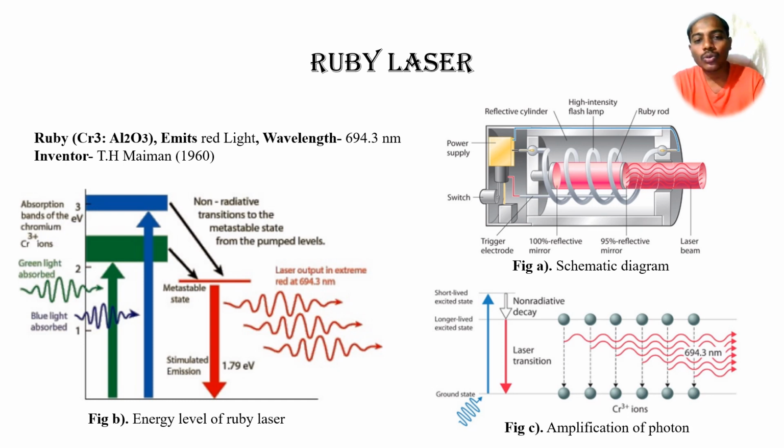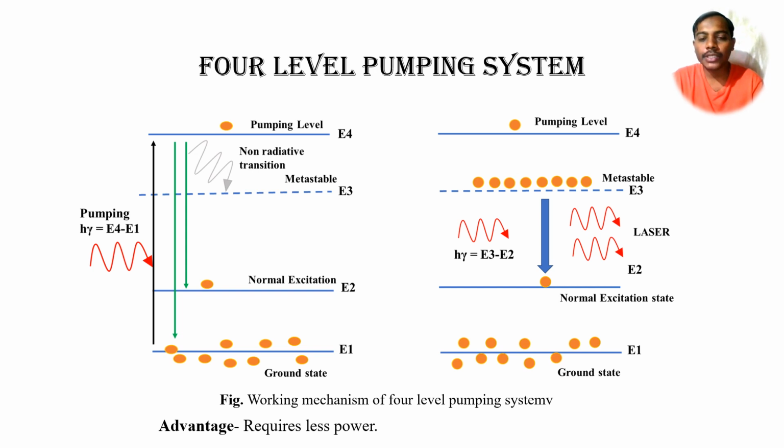So once the population inversion condition is achieved, some of the atoms from the metastable state fall down to the ground state, and they will emit a photon, and that emission of a photon is also responsible for the secondary emission of photons. So due to that photonic multiplication action, here we can see the laser output beam. This output beam we can get at a wavelength of 694.3 nanometer, and this laser was invented by T.H. Maiman in 1960.